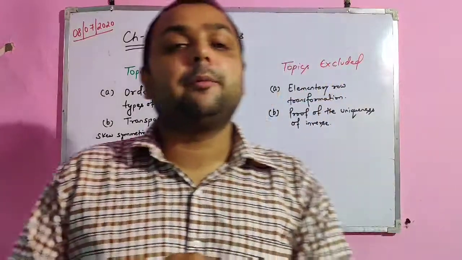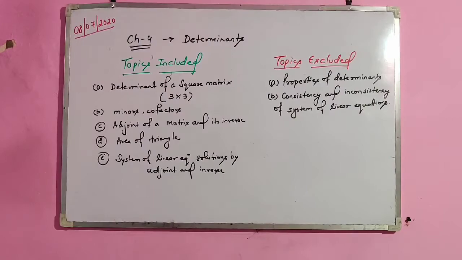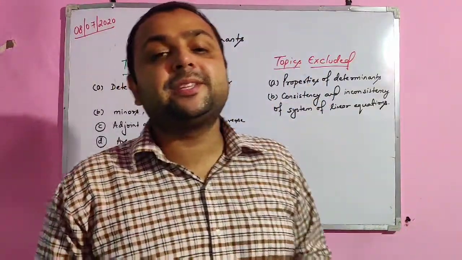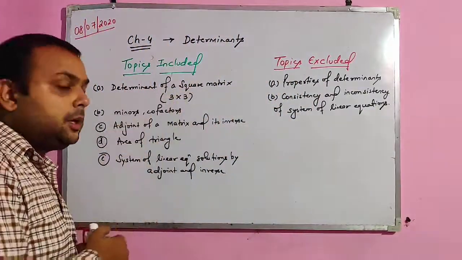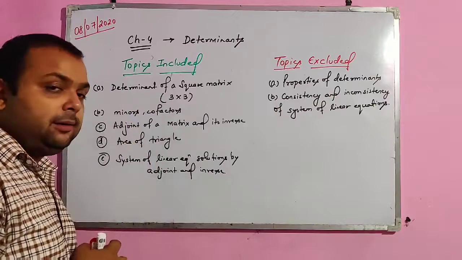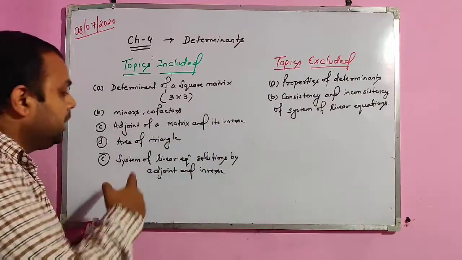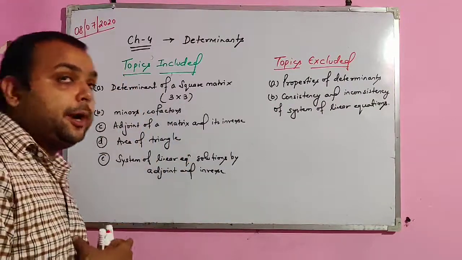Now we'll see chapter number 4, determinants. The topics that are included are finding the determinants, calculating minor and cofactor, adjoint of a matrix and its inverse, area of triangle, and system of linear equations by the determinant method.